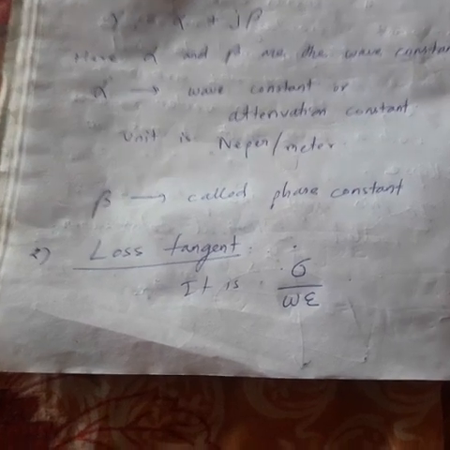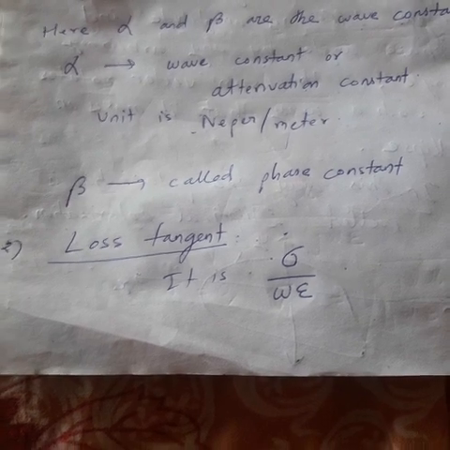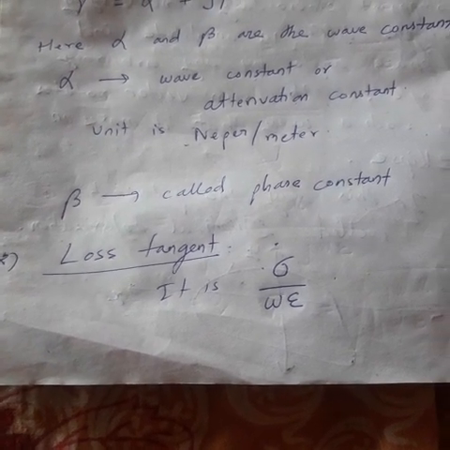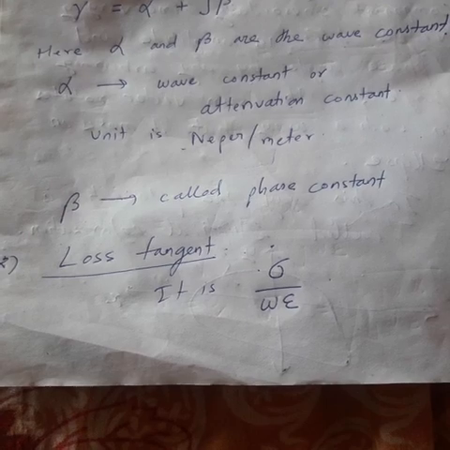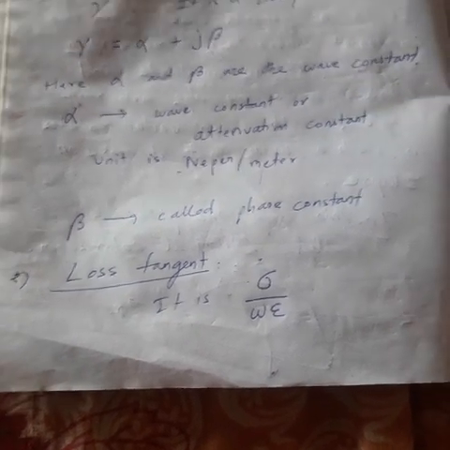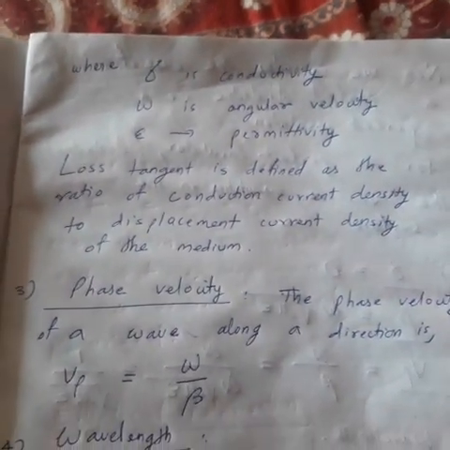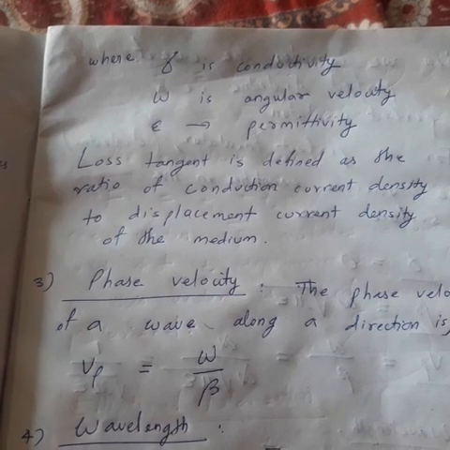So what is the formula? The formula is sigma by omega epsilon, where sigma is conductivity, omega is angular velocity, and epsilon is the permittivity of the medium. So the ratio of conduction current density to displacement current density is called the loss tangent.